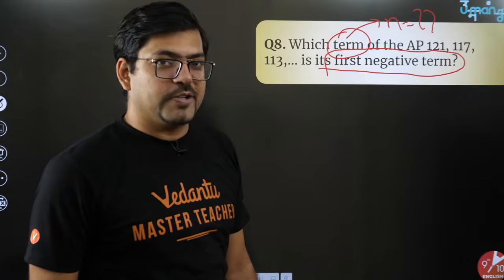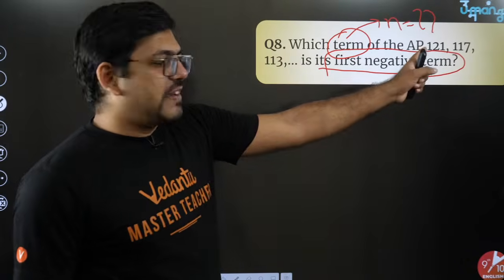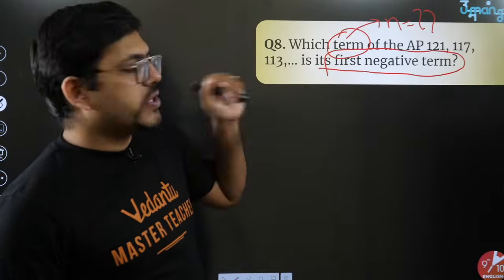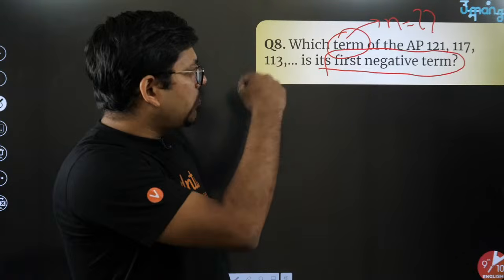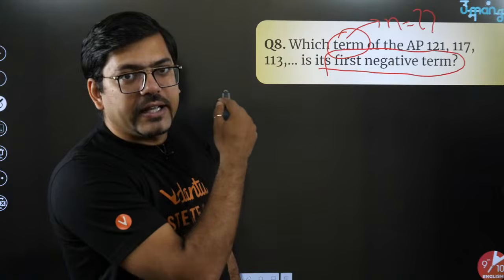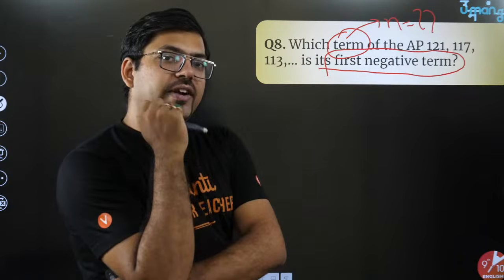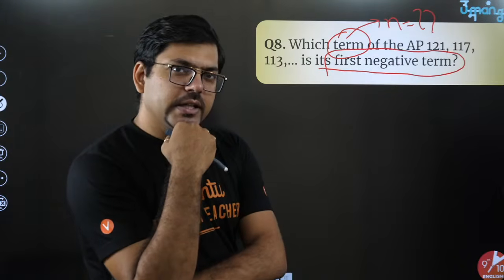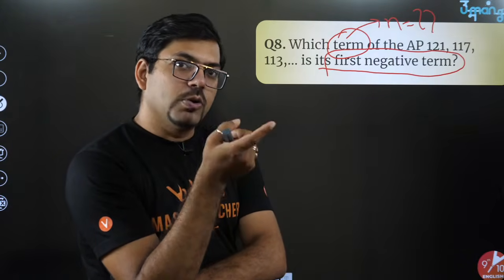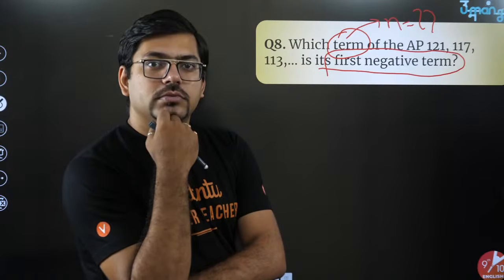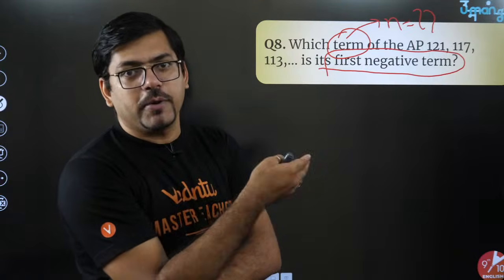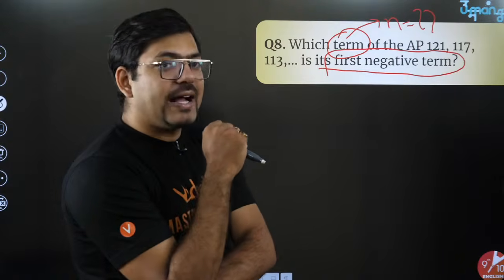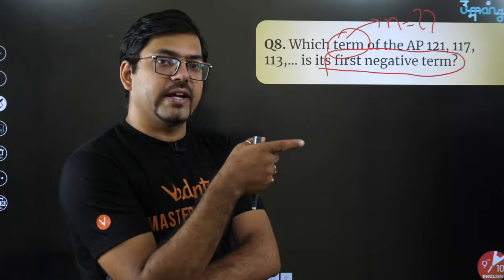I don't know. Let me just tell you. So AP is given: 121, 117, 113. One thing is very clear that this AP is a reducing AP. See here, 121, then 117, then 113. It's getting reduced. So at one point of time, this AP will come near to 0, isn't it? And then at the next moment, that AP will become negative. So if there is a reducing AP, obviously it will go to 0 and then it will go to the negative side.